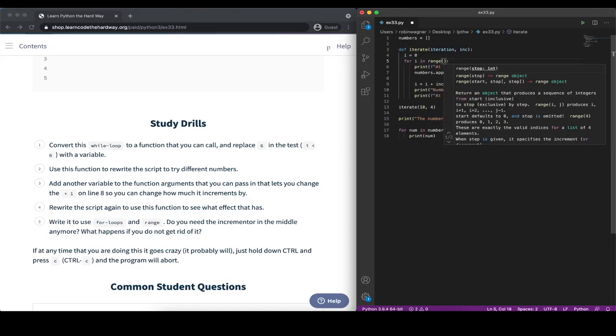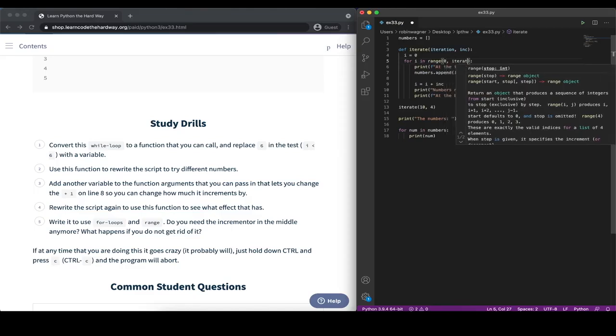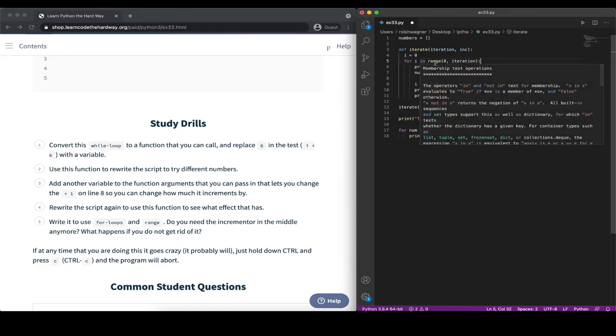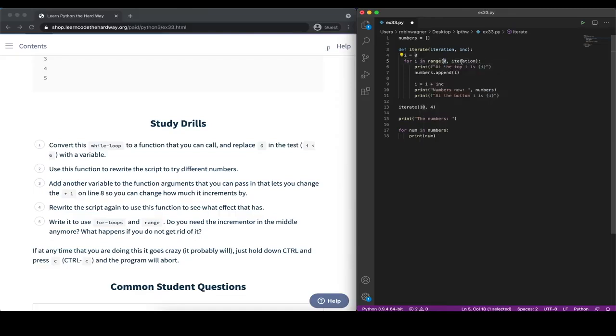So we should have here the value 0 that we start out with, and then ideally iteration, which is the upper bound. And then we should loop over this from the value of 0 up until, but not including, the value for iteration, which for example in this case would be a value of 10. And right now let's comment out this and this line so that we don't increment it anymore here.